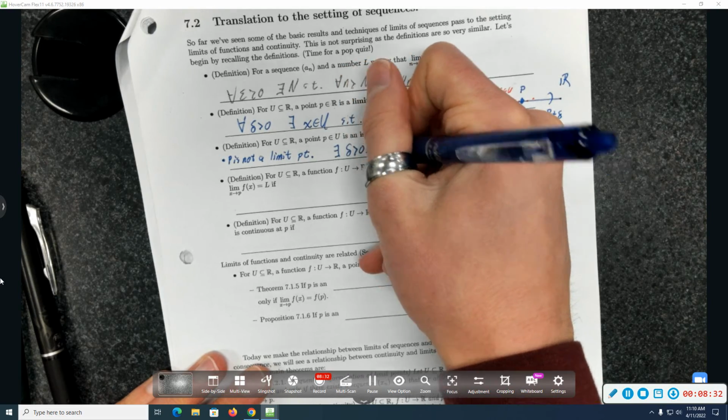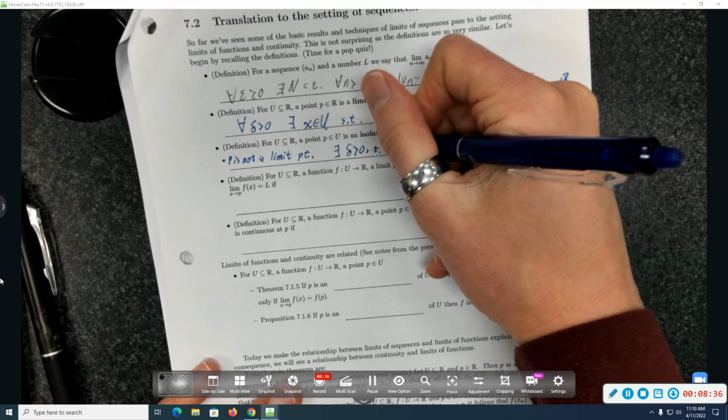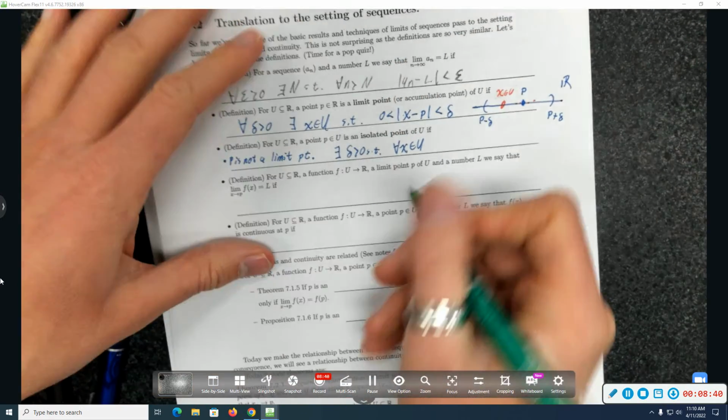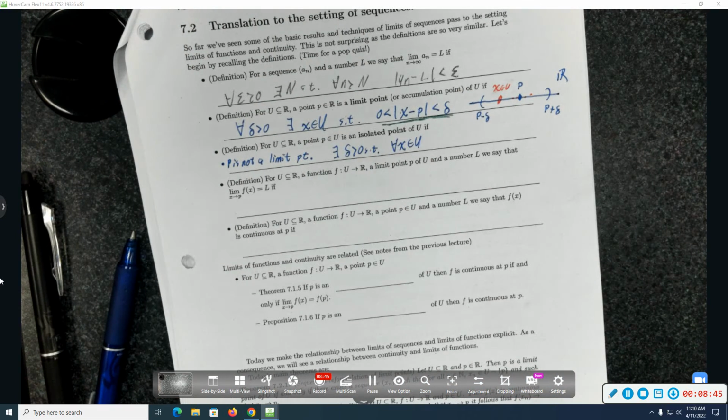Such that an x in U will become... for all. And maybe I'll mess around with negating that and write down something a little more useful. If you negate that, it must mean either 0 is bigger than or equal to the absolute value of x minus p, but that would just mean x is equal to p, or the absolute value of x minus p is bigger than delta.